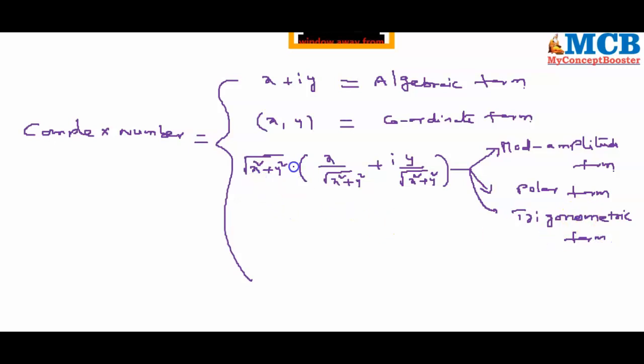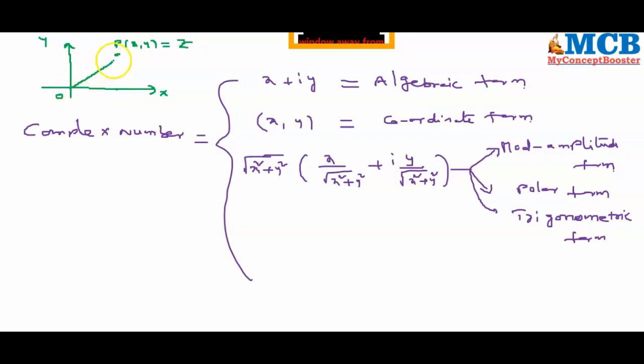Where this root over x square plus y square is nothing but, let me symbolize it like this, so you can clearly understand now. This is the x-axis, my dear. This is the y-axis. Here there is a point P whose coordinates are x comma y. The distance from the origin to P, let me call this complex number z for a moment.